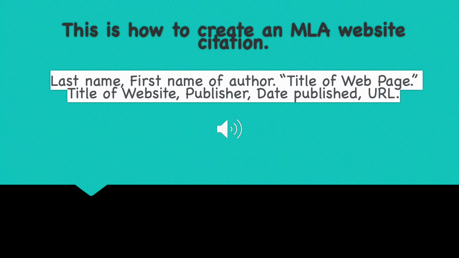Now we're going to learn how to do a website citation. We use the website so much to search for information, but you need to know how to cite the information you find correctly. Again, we don't want to steal something from somebody else. So this is the format of doing it the MLA citation way. The last name and first name of the author, the title of the web page, the title of the website, the publisher, date published, and the URL.